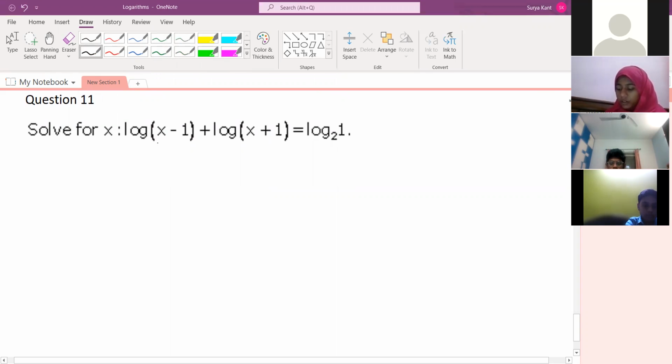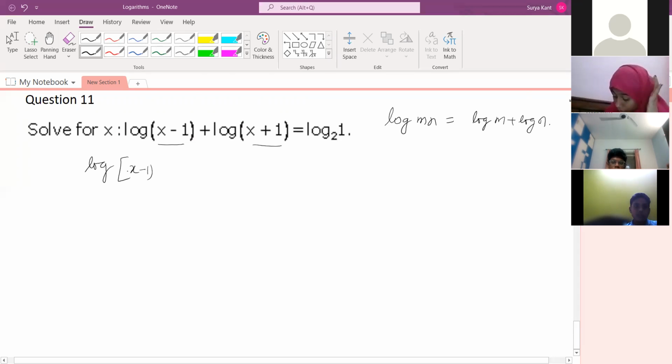So log m plus log n, do you know the formula? Log mn is equal to log m plus log n. Did you remember this or not? So can we write here log of x minus 1 into x plus 1 is equal to log 1? Can we write or not?